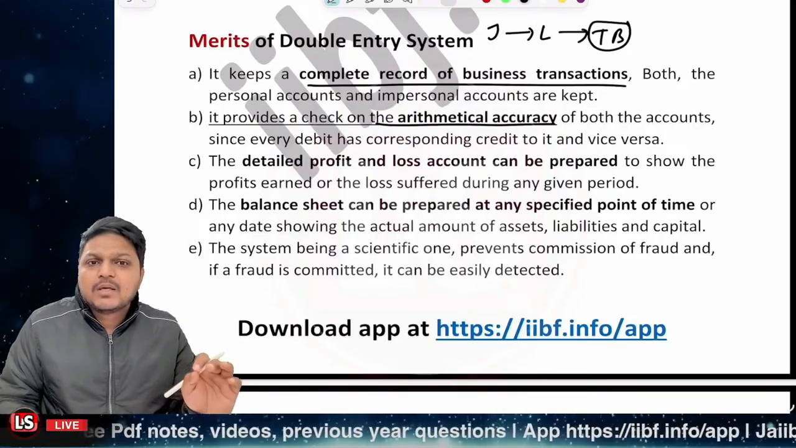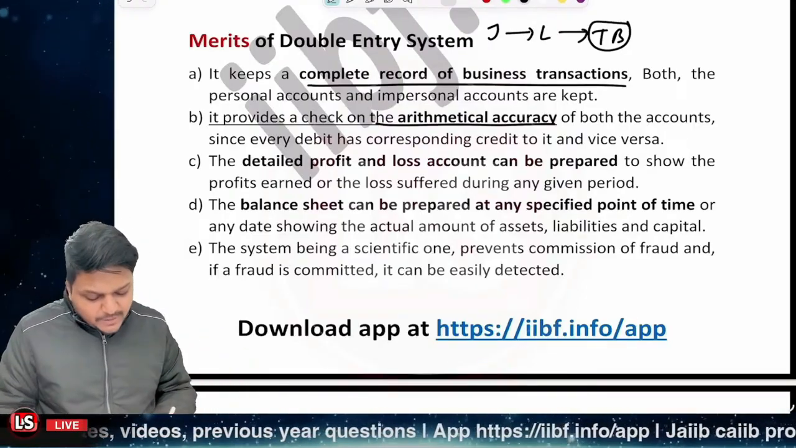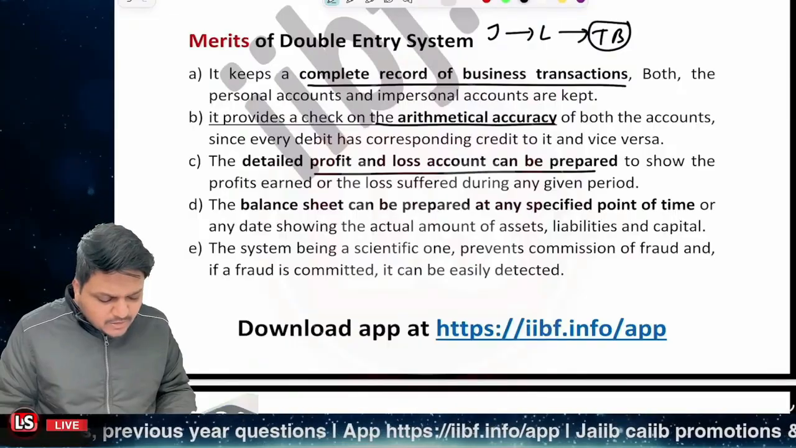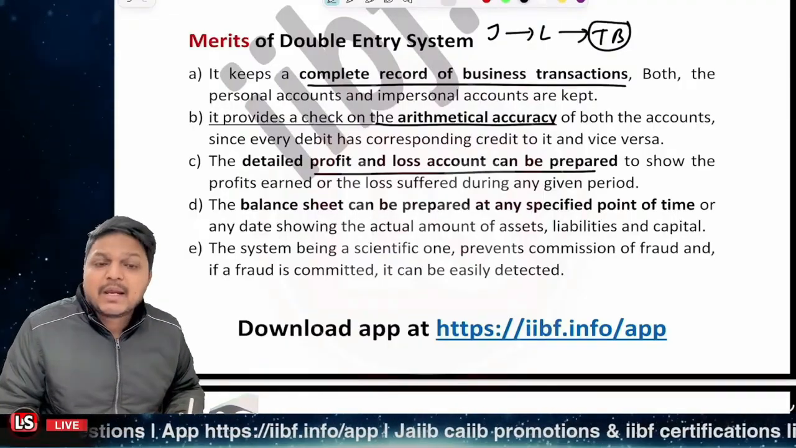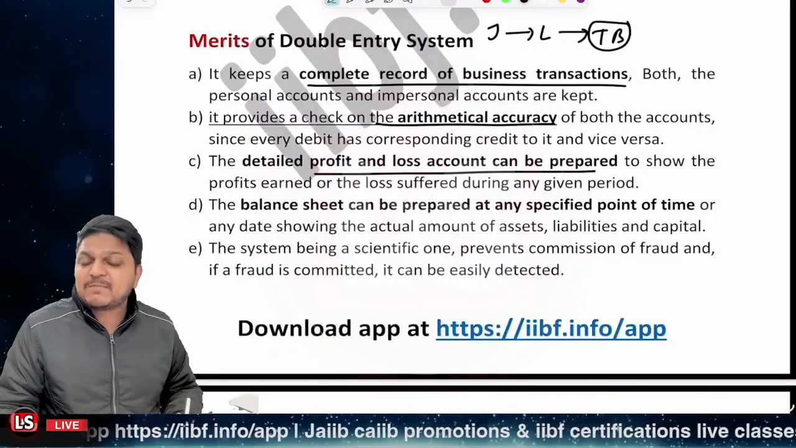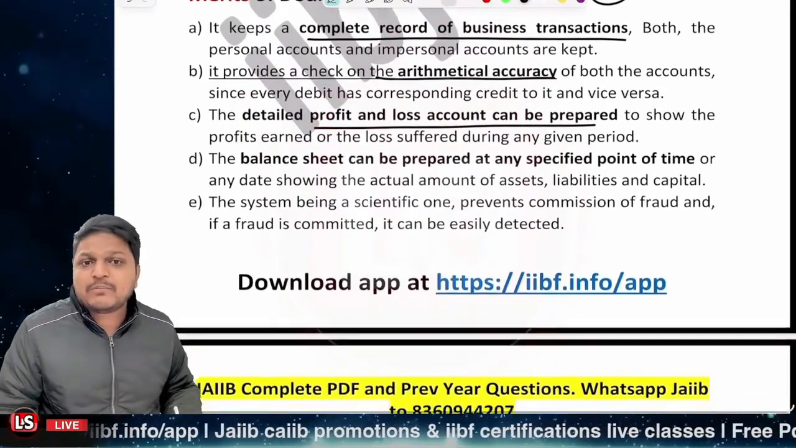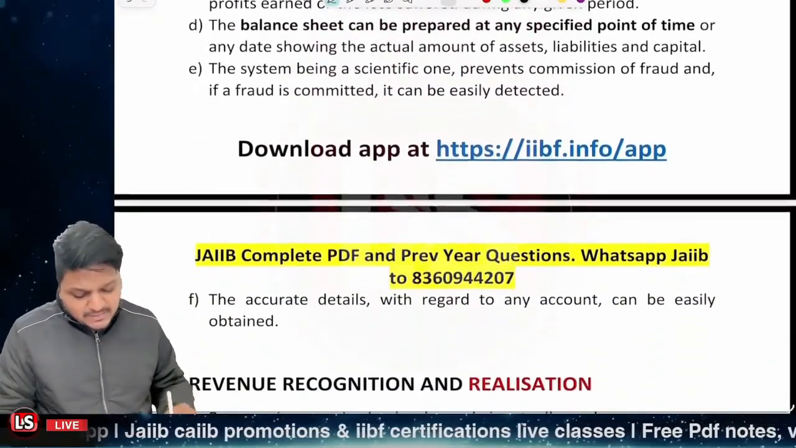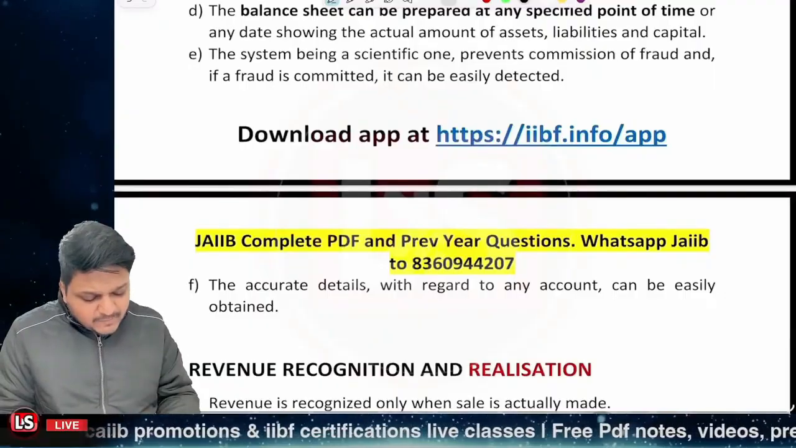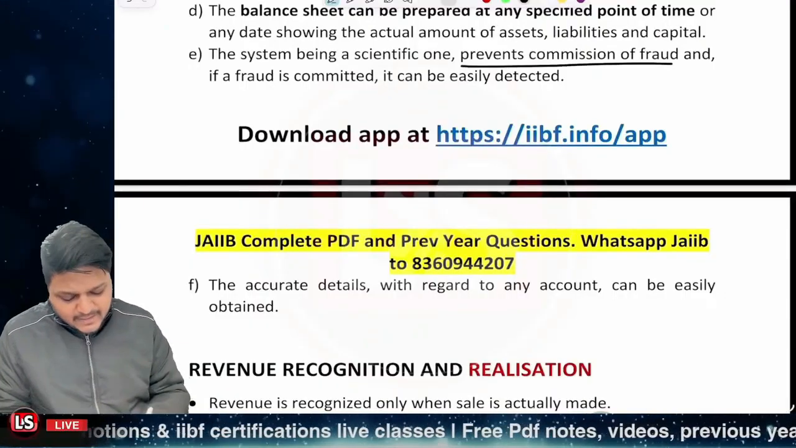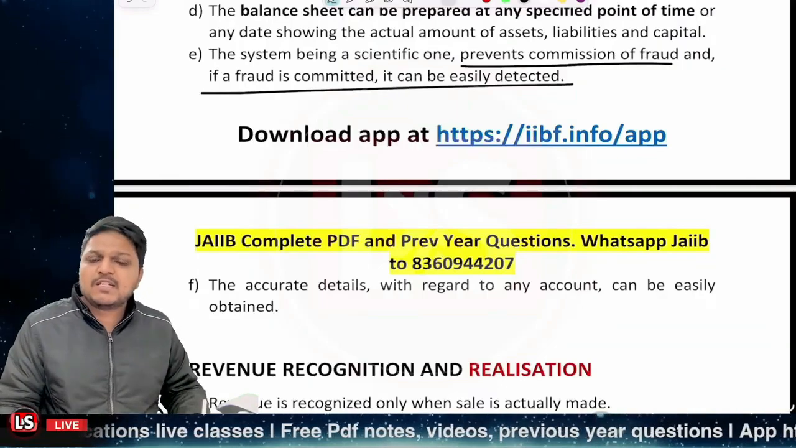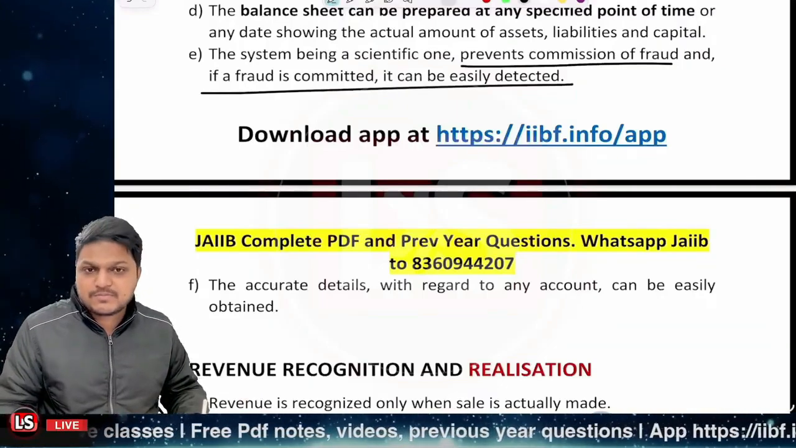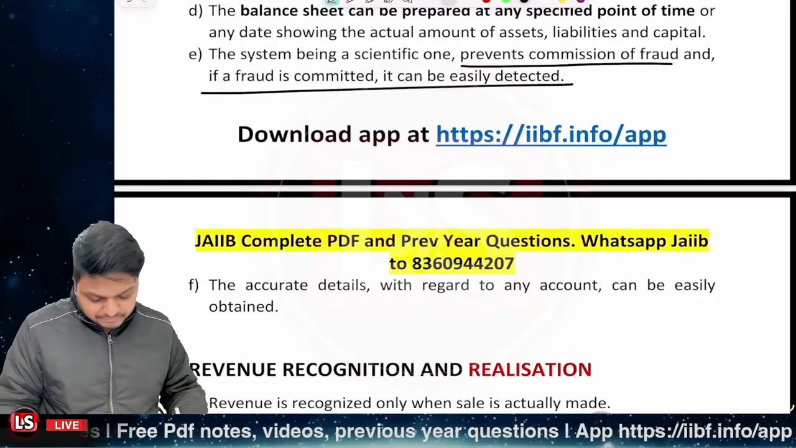Is that clear? So it gives you a clear picture related to profit and loss, because all the accounts will be opened, profit and loss can be prepared, and the balance sheet can be prepared at any specific point of time, right? So this is very much a systematic and scientific one, and it prevents the commission of fraud, and if a fraud is committed, it can easily be detected. That is why in CBS it is much easier to detect frauds, right?